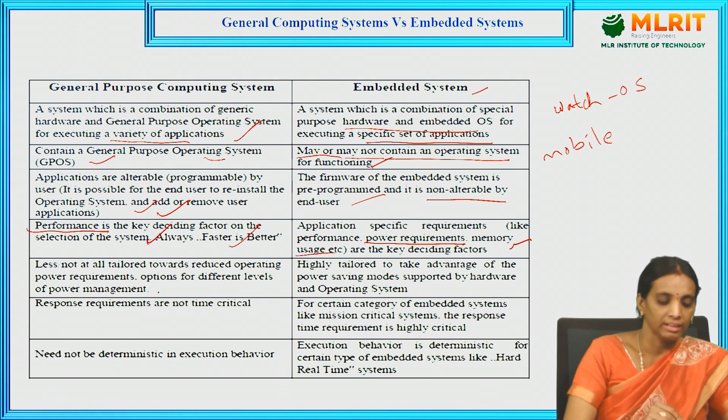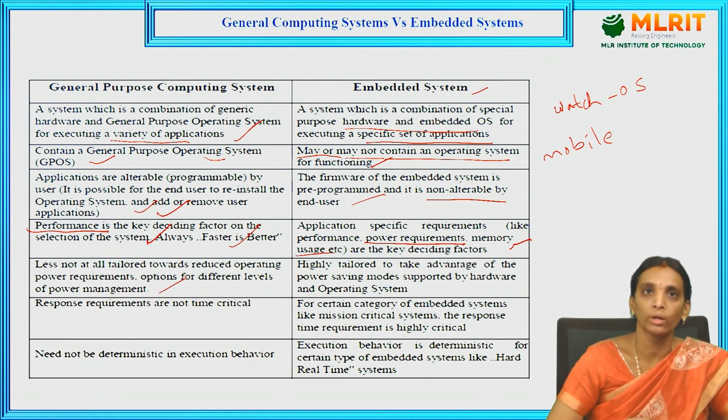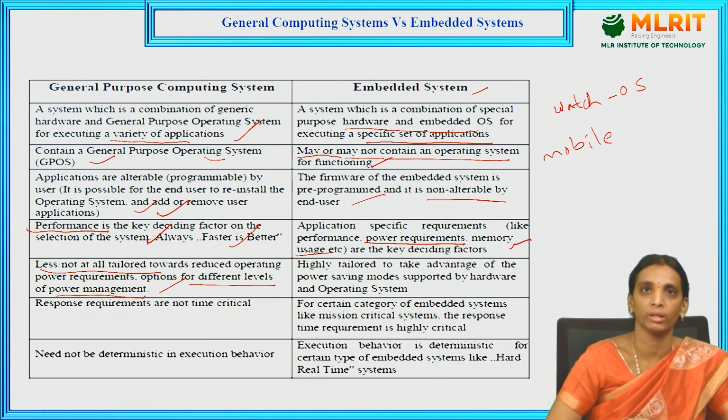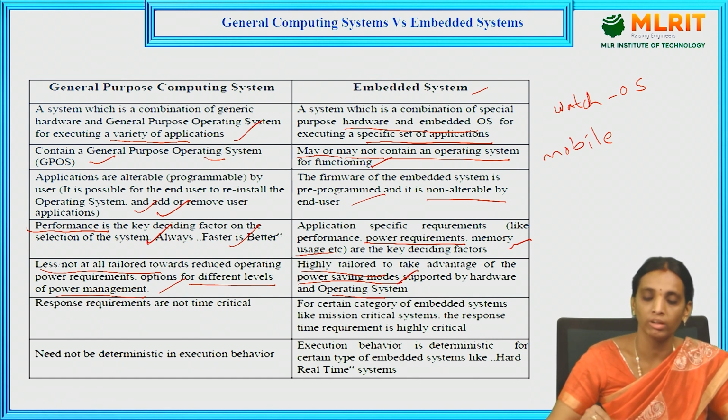Next, the general purpose system is less or not at all tailored toward reducing the operating system requirements. We have different levels of power management. Because of the operating system changes, this is less tailored and it is not used for the same power levels. It can be different for different levels of power management. Here, for embedded systems, it should be highly tailored, and we can use the power saving modes for different operating systems, depending on the specific application.